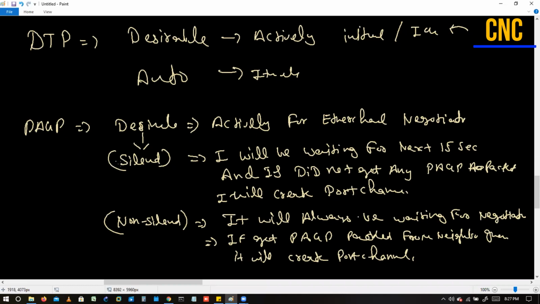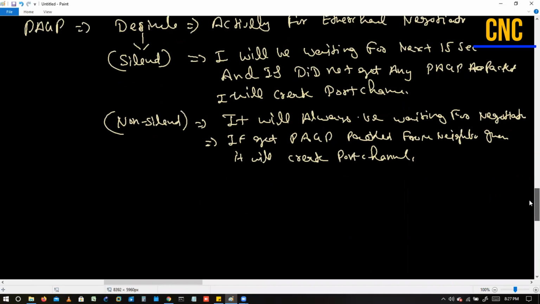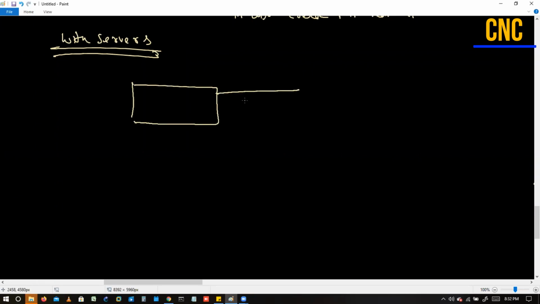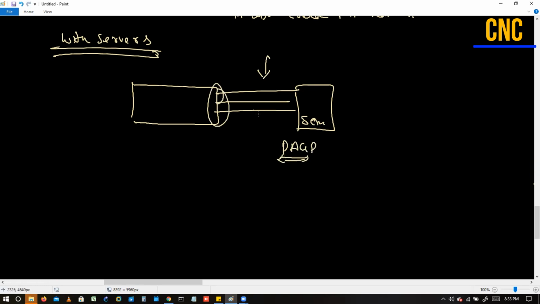Okay, now what is the use of silent, non-silent? So this Ether channel we sometimes use with servers also. Let's suppose we are having a switch that is connected with a server, right? So in that case, the server will never send any PAGP packet. So right now what I want here, I want to make this as port channel, but still I will not be receiving any packet. So in these conditions, we use PAGP desirable silent mode. That's a default one, right?